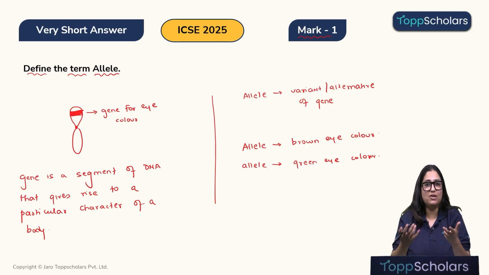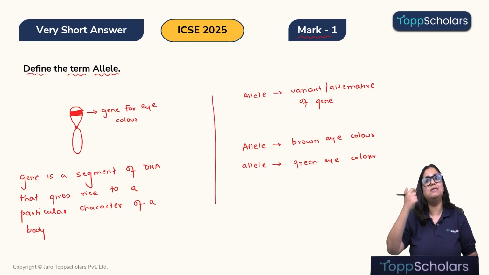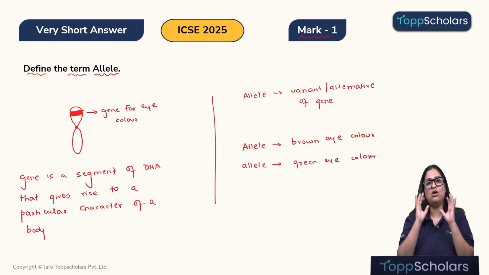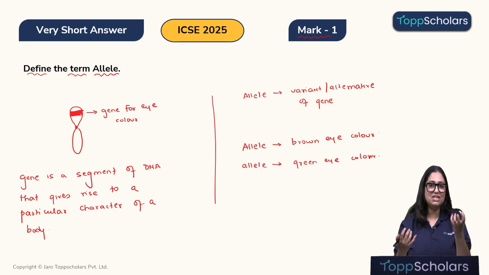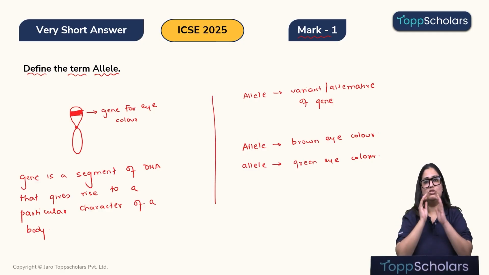But how will it develop? What will it look like? That will be decided by the allele. So if you have an allele for brown eye color, your eyes will be brown. If you have an allele for blue eye color, your eyes will be blue. So every gene comes with its allele. So what is a gene, children?